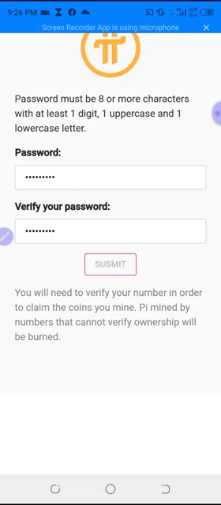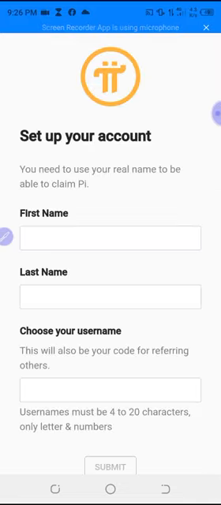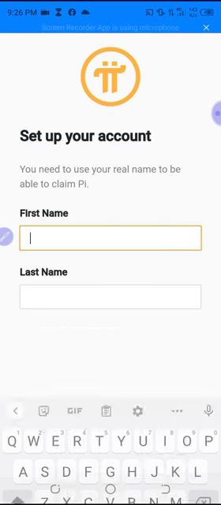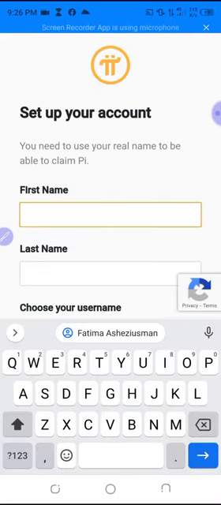Now when you click on submit, you wait as the app is going to process it. As it is processing like this, if these two passwords are not the same, the app will indicate it. But once it's accepted, that tells you that everything you have written in the upper and the lower side of the password, as in the verifying aspect of it, is all correct. So next, you now move to the next stage, which is to put your own name.